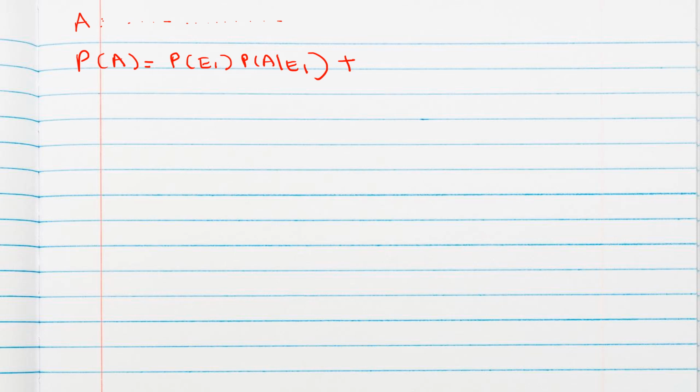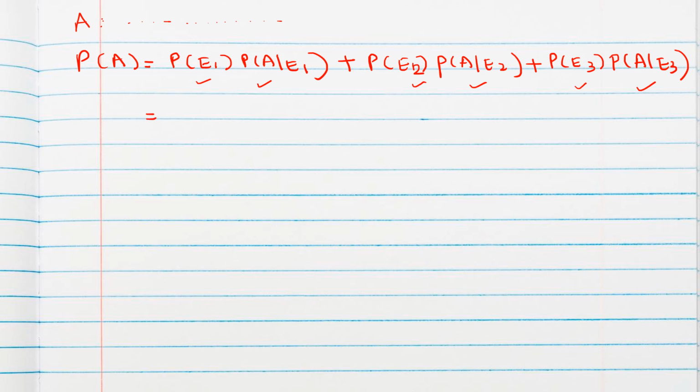Then maybe from the second group we selected a student and he has retention issues. Second group: probability of E2, selecting a student from the second group, and we found that he has retention issues. Or third case, maybe a student from the third group we selected and we found the retention issues in the third group student. So this will be the total probability. These three cases we will add: from the first group and then we found retention issues, second group and we found retention issues, third group and then we found retention issues.